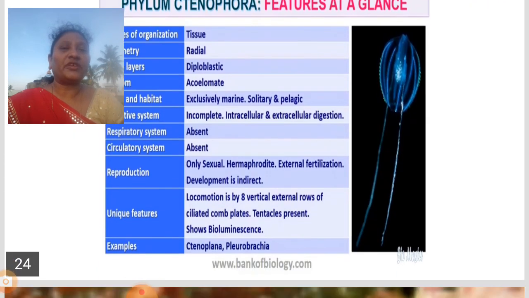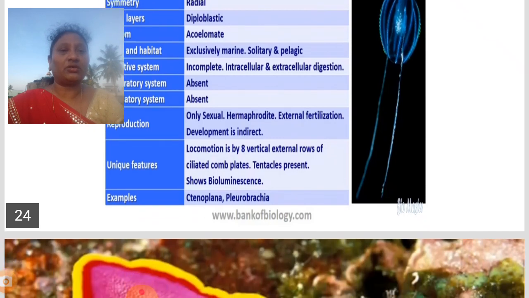So a wholesome explanation of this: they are tissue level, body is radial symmetry, diploblastic animals. Acoelomates, exclusively marine, solitary and pelagic. They have an incomplete digestive system, with intracellular and extracellular digestion. Respiratory and circulatory systems are absent, and reproduction is only sexual.